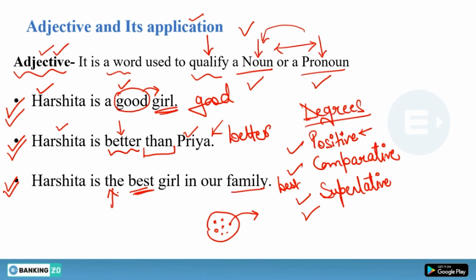So that is how we have to use the. Not every time, but most of the time you have to use the before the superlative degree, and then you have to use the superlative degree and then the noun. Okay, so this is all about adjective, the definition of adjective, and then positive, comparative, and superlative degree.